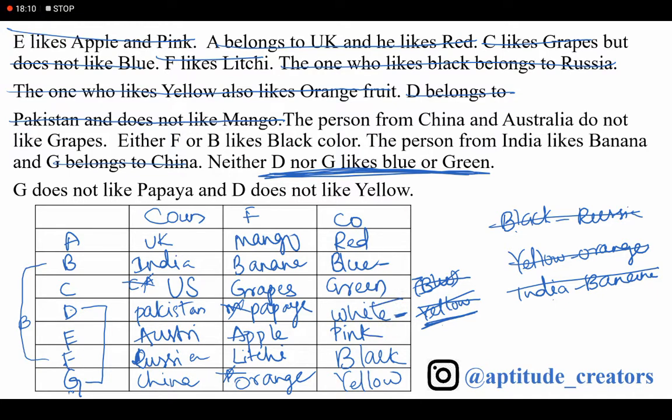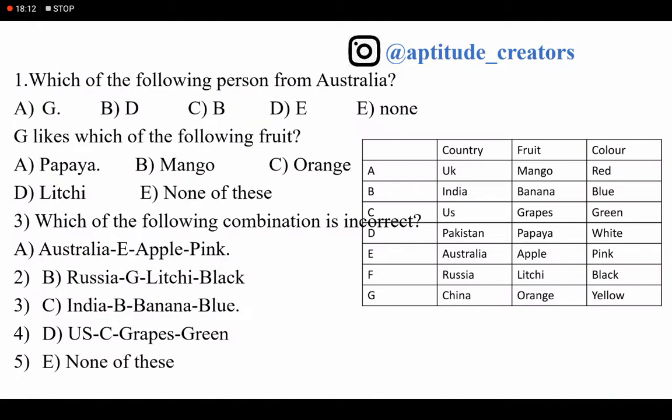Moving forward to the questions. Which of the following persons is from Australia? Where is Australia? E. The answer is option D. G likes which of the following fruit? Orange. The answer is option C. Which of the following combinations is incorrect?